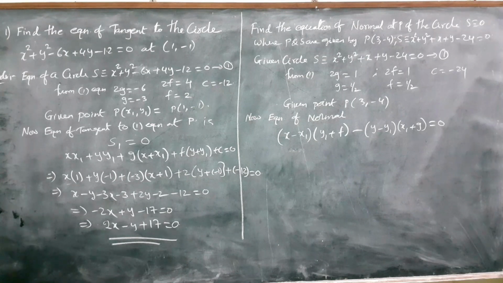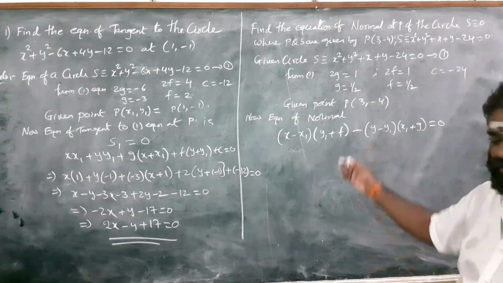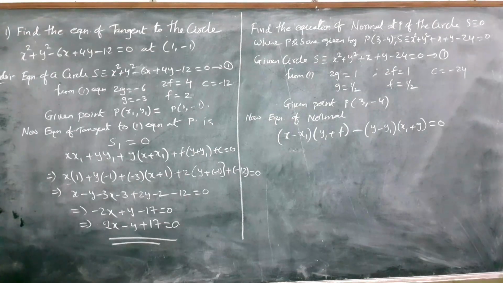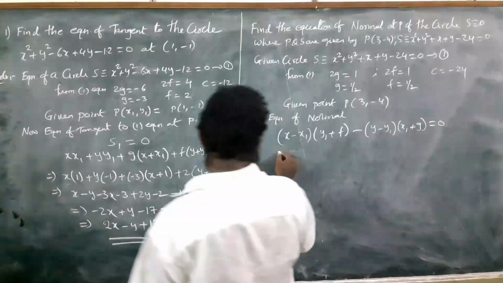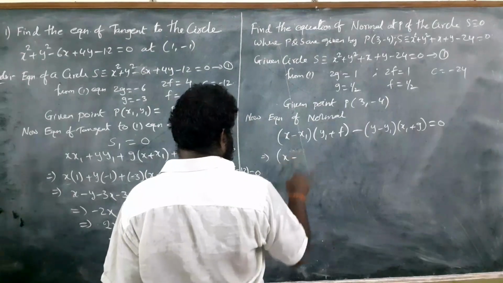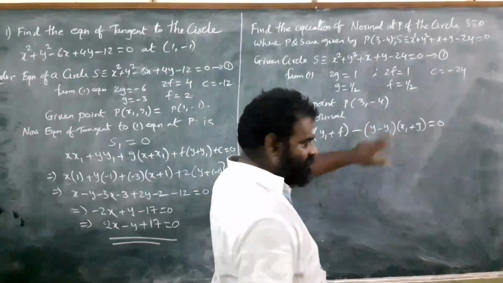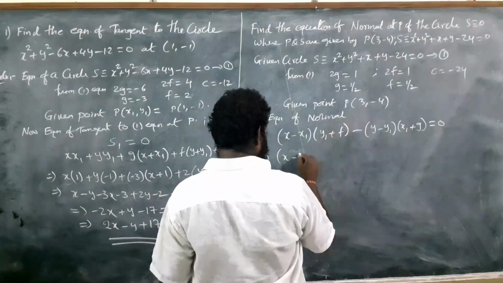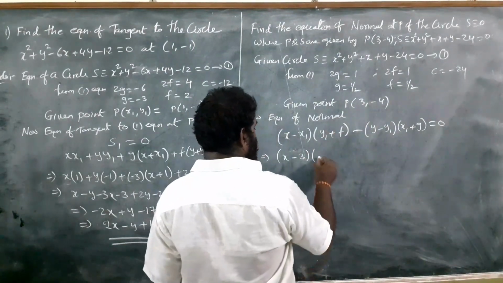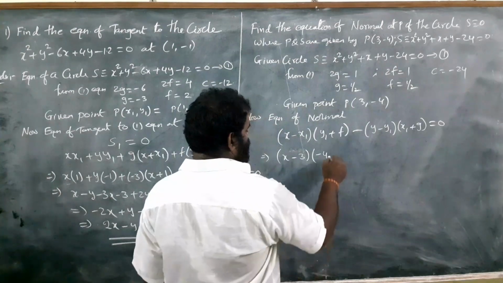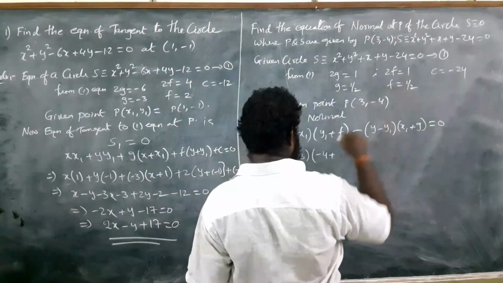For that you have to take a look. You have to substitute the values in this equation. So x minus x1. From where do we get x1? From this point we get x1 and y1. So x1 is 3. So (x minus 3) into (y1, which is nothing but minus 4, plus f). What is f? 1 by 2.